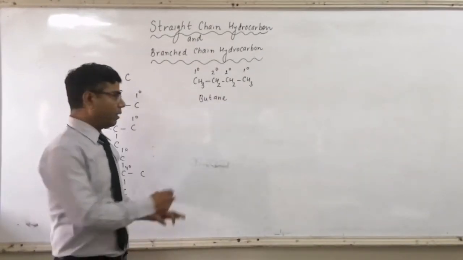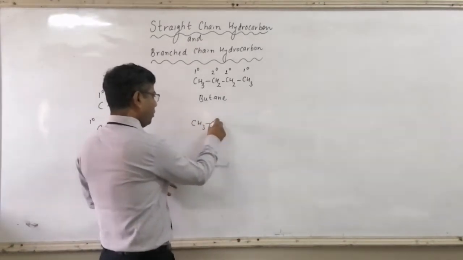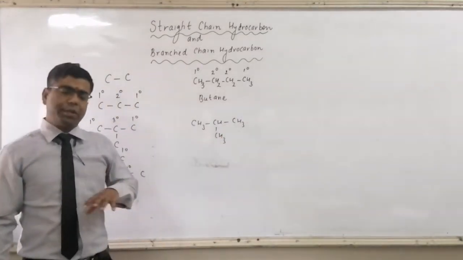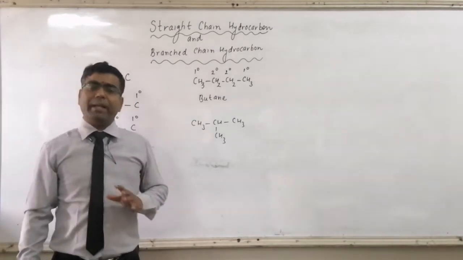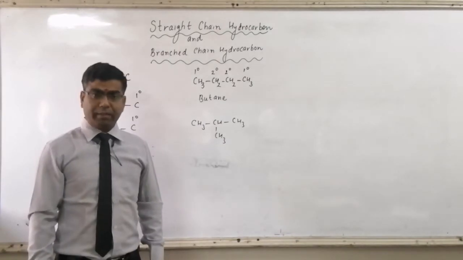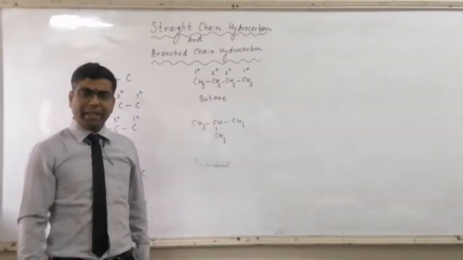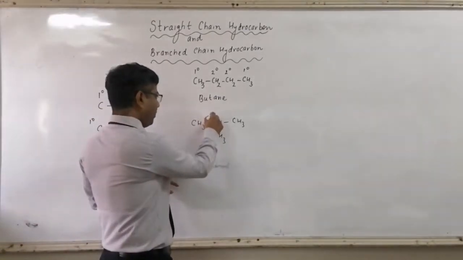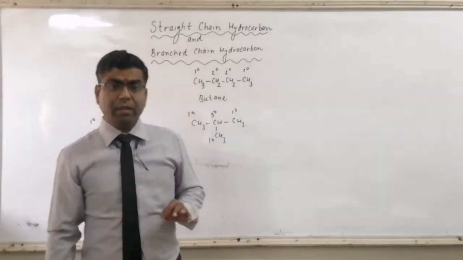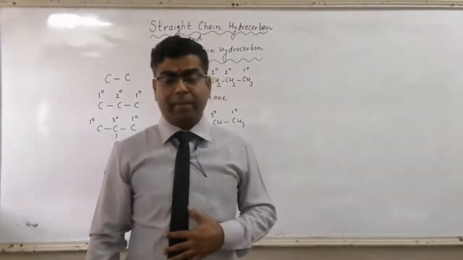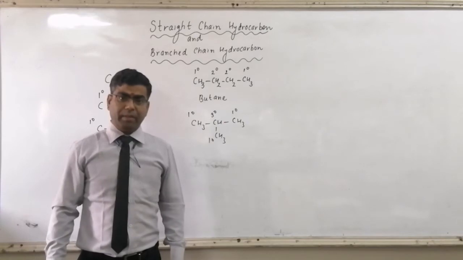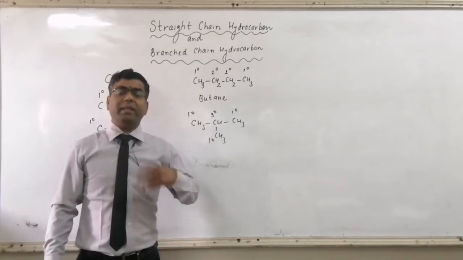Now, about branching. What I require for branching is that at least one tertiary or quaternary carbon atom should be there. Here, this carbon is your tertiary carbon atom because it is bonded to 3 more carbon atoms. So, here is your 3-degree carbon, and the others are 1-degree carbons, as one 3-degree carbon atom is there. So, it is an example of a branch chain hydrocarbon. We have created a branching.